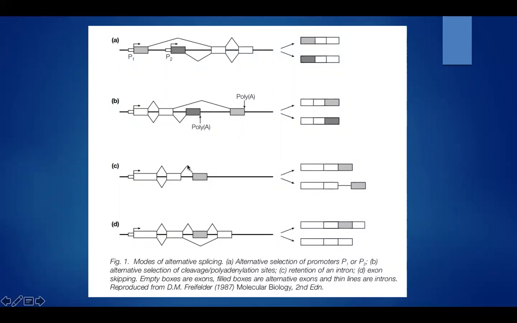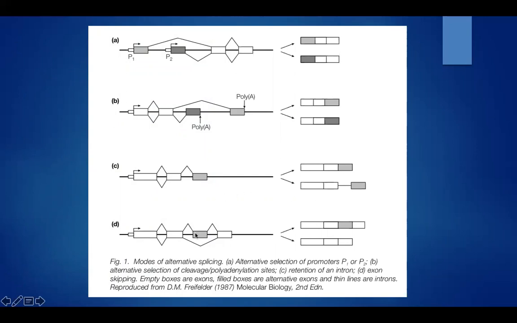And the third one is retention of an intron. As we know, we usually remove the intron because it is a non-coding region. But in some cases, we can retain the intron, which changes the sequence. So here it is retained, here it is not retained. Either way, this is an alternative method.